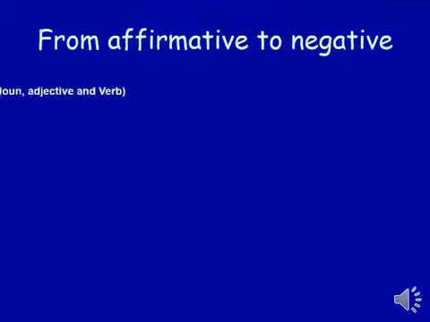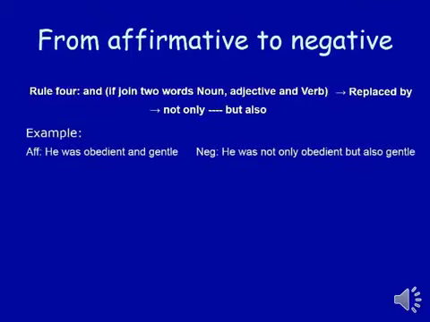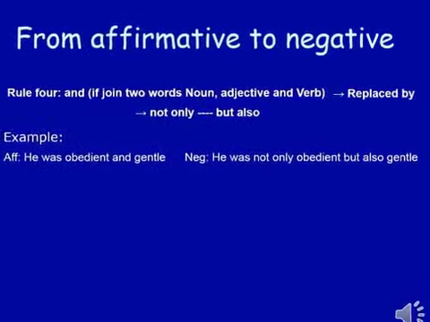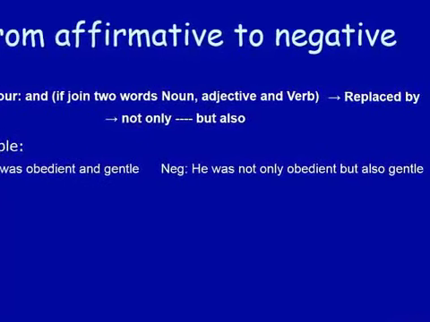Rule number 4: if and joins two words, noun, adjective or verb, replace it by not only and but also. Look at the example first. He was obedient and gentle. Here and joins the two adjectives, obedient and gentle. Before the first one, we'll have to use not only, and in place of and, we'll have to use but also.